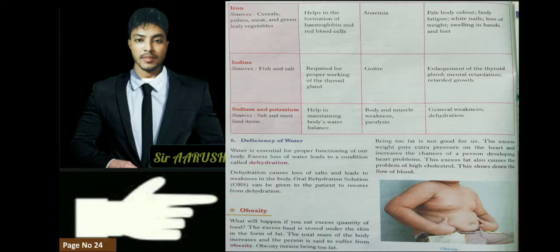If we eat too much, we will become obese, and obese means fat, and with fat we will suffer from heart problems, heart attacks. Our bones will become weak, we will not be able to walk, we will not be able to run. So we have to eat in limit, and this is your lesson 2. Now I will help you to do some of the questions. Follow me and take out your pencils.